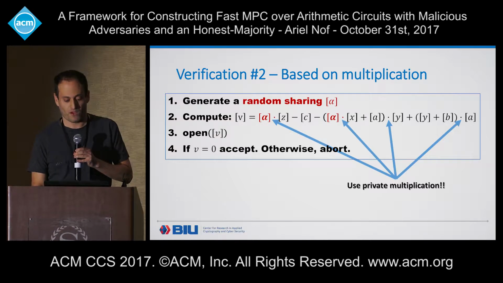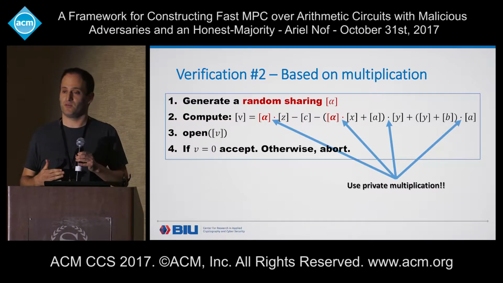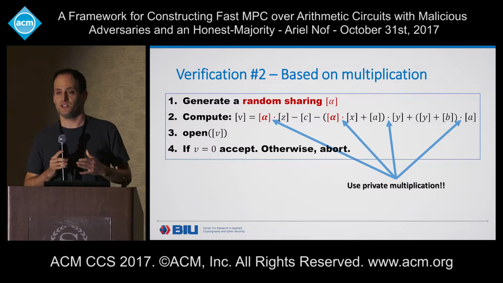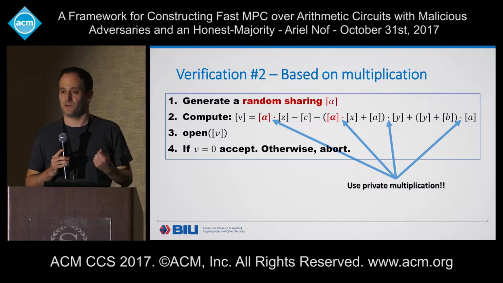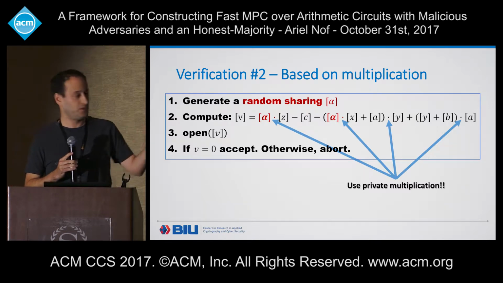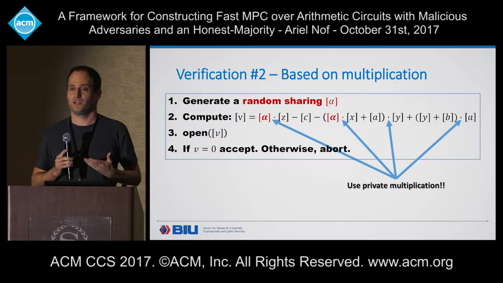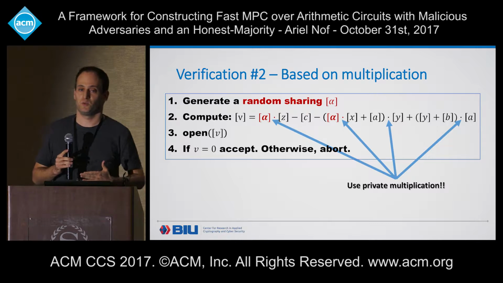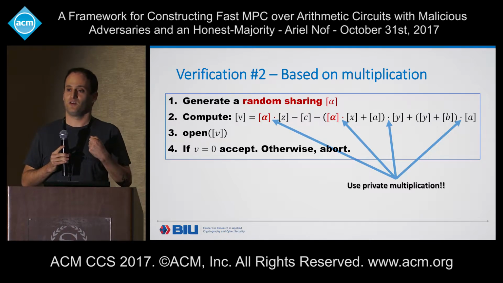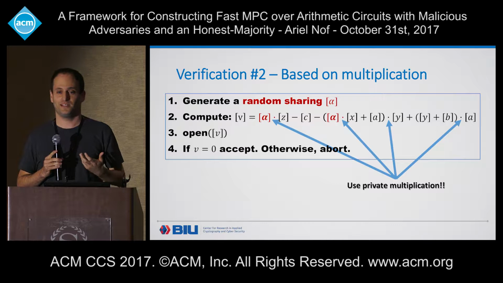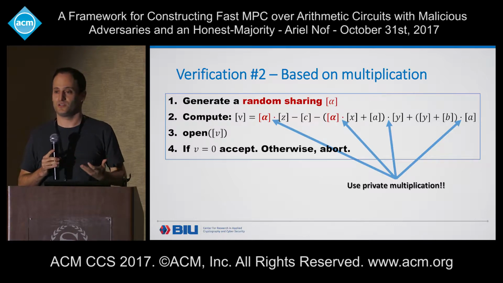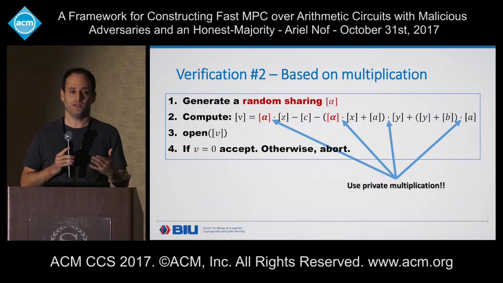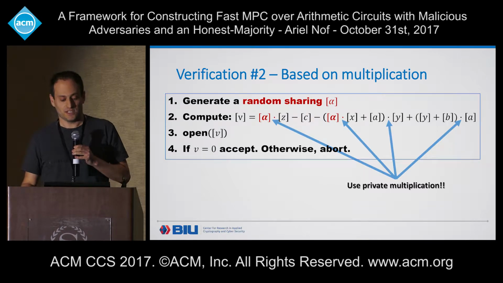Now we have 4 places in this formula where we need private multiplication, because we have multiplication of shared values, right? Because now alpha is a random sharing. So in the 2 places where we use it, we have again multiplication of shared values. But this is not a problem, because if we use private multiplication with constant overhead, executing it 4 times still brings us to constant overhead per party. So still, for a large number of parties, this will be better than using 2 openings. So this is not a problem.